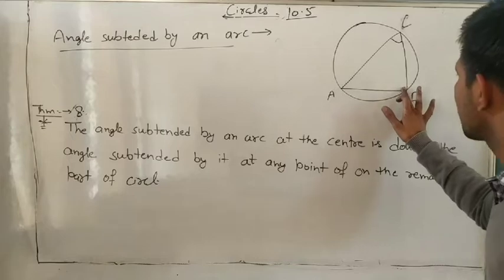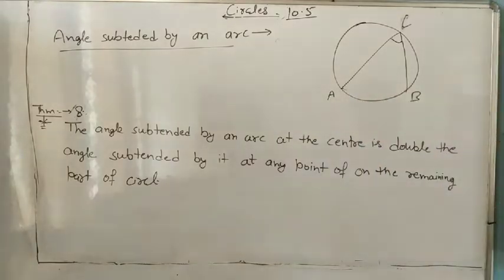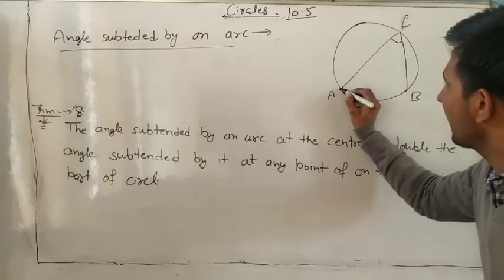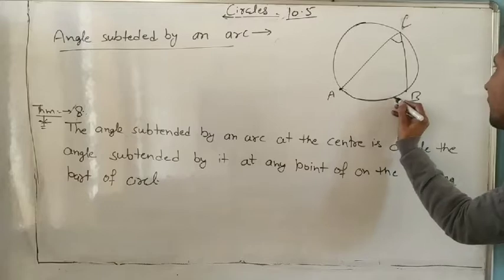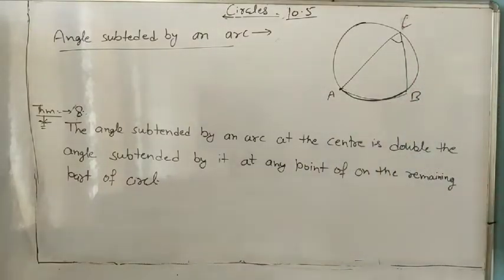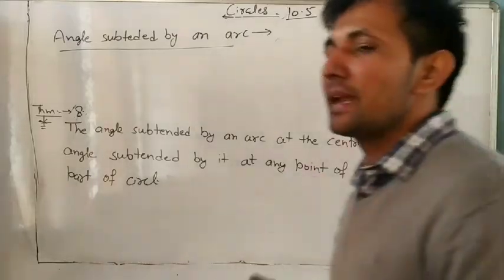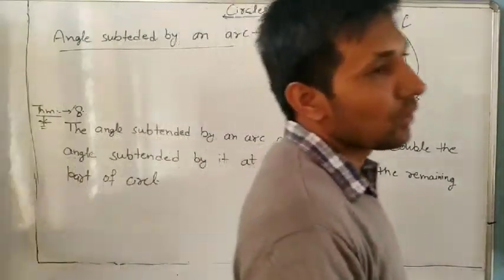If I rub out this AB chord, what remains? From point A to point B, it becomes an arc. So this angle is made by an arc. This is called angle made by an arc.